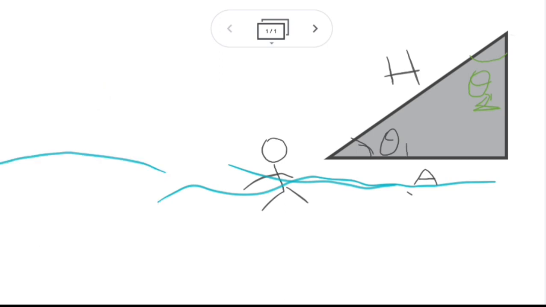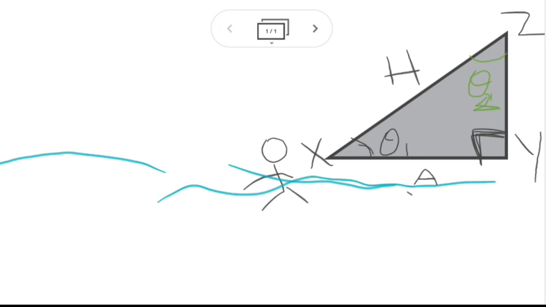Now we can also see that there is a 90-degree angle made between the ground and the ladder. So that's the entirety. What we see here is you. Let us call that you at point X. Point Y is the end of the ladder, the foot of the ladder, and point Z is from where the slide is originating. Now you can enjoy. You can go all the way up, then all the way down, then all the way up, and then all the way down. So this is just a very basic, a very lousy example that we can use for this session to discuss the sides of a triangle.